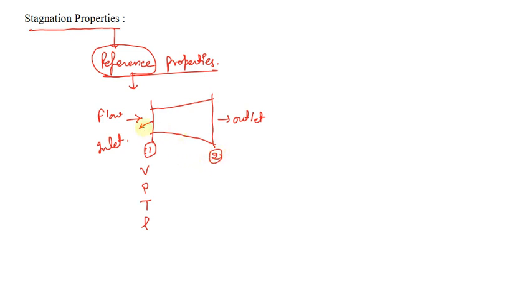Now let's say this flow I have decelerated. Deceleration means I have reduced its velocity to 0. Let's say this velocity is v2, which is equal to 0. But there is one more point in this: the flow has been decelerated isentropically.